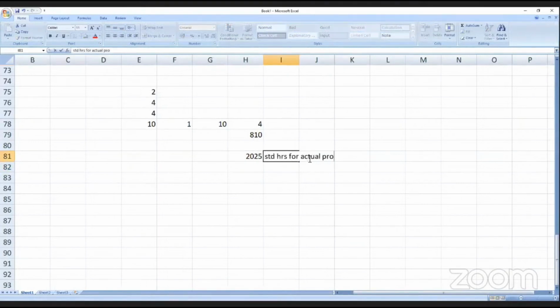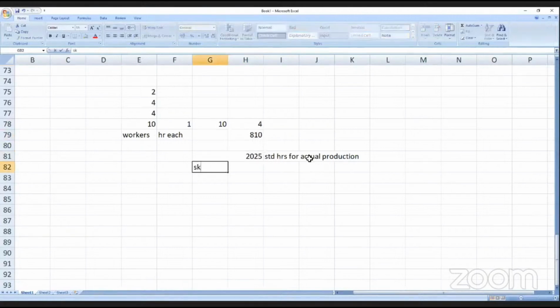Actual production is 810. 10 hours for 4 units. How did you get 10 hours? The gang has 2 skilled, 4 semi-skilled and 4 unskilled, total 10 workers. If they work for 1 hour each, 10 into 1, 10 hours of the total gang, they are expected to produce 4. Actual production is 810. 810 into 10 by 4 is 2025 hours.